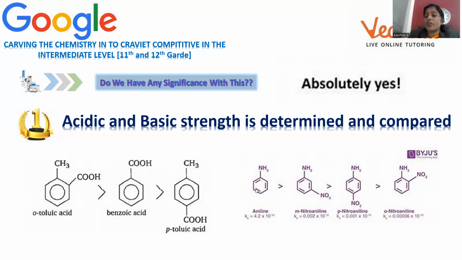This is based on what? Plus I effect. NO2 is having minus I effect. Electron pulling nature is there. That's why they are withdrawing the electron density from the system, so that electrons are not free for the release. Whenever electrons release, then only we can say it is a base. Electrons are not free for the release, right? That's why the basic strength decreases in the presence of NO2, right? So this is the way basic strength and acidic strength are compared.